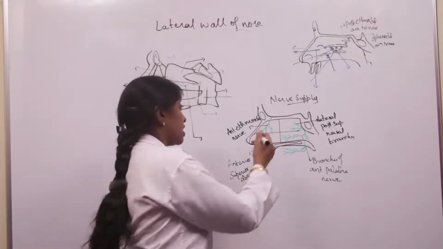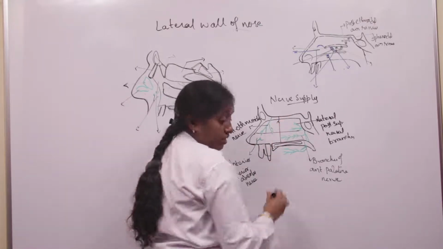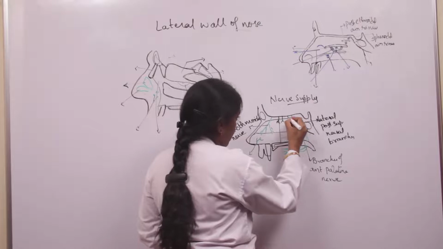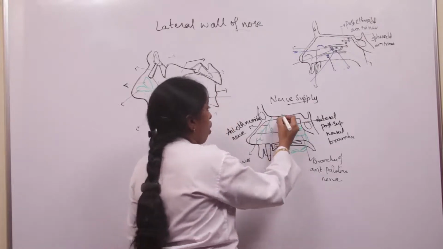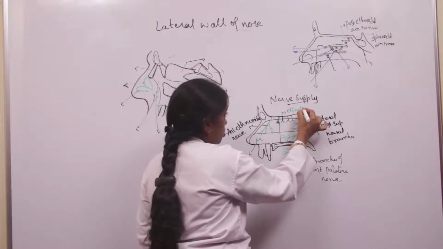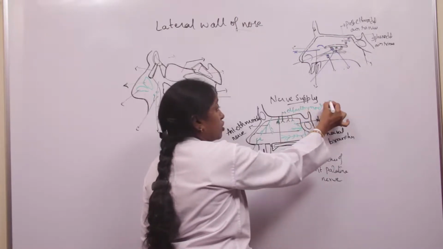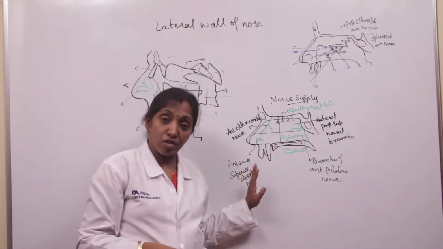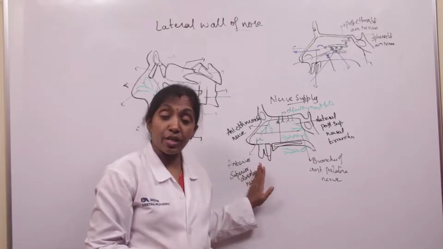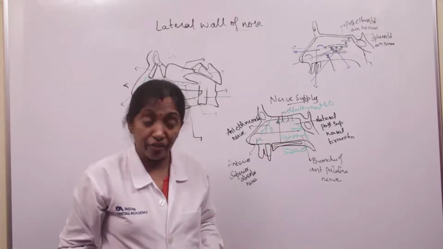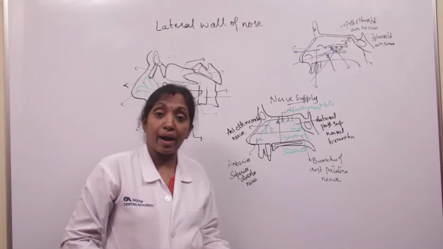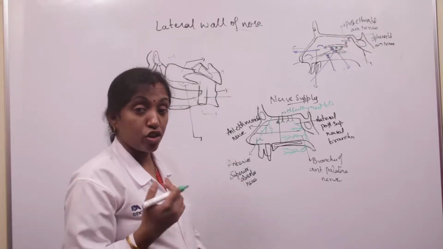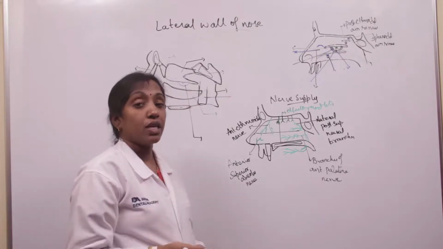nodes. And one more thing is the special sensory nerves. They are derived from the olfactory rootlets, which supply the upper part. The olfactory rootlets pierce the cribriform plate of the ethmoid. So that's about the nerve supply. General sensory by the branches of the trigeminal, and special sensory by the olfactory rootlets. And the lymphatic drainage, the anterior part into submandibular lymph nodes, and the posterior part into retropharyngeal group of lymph nodes and deep cervical group of lymph nodes.